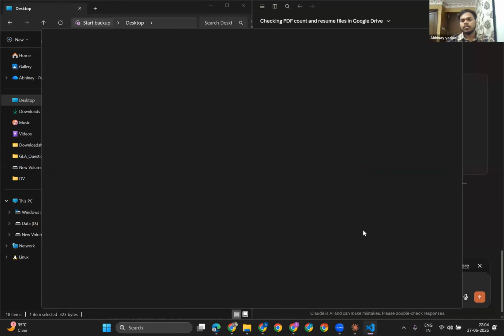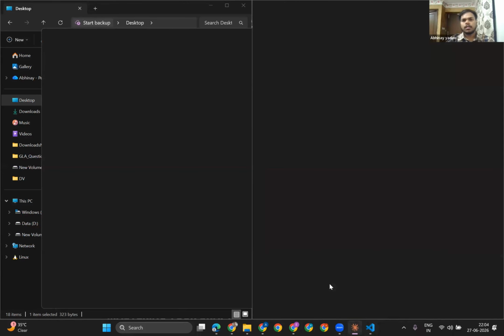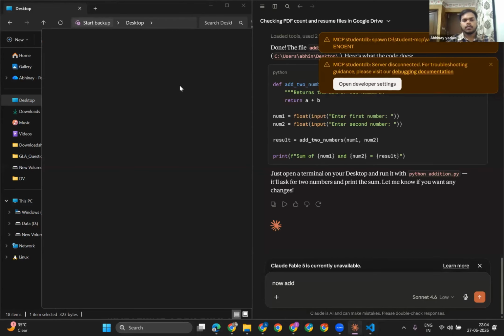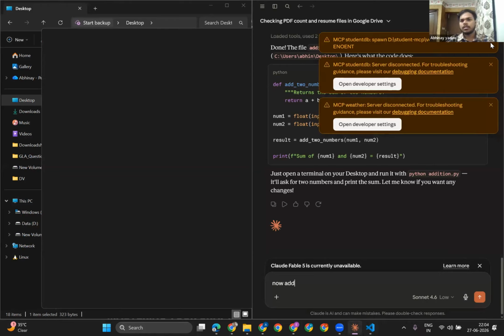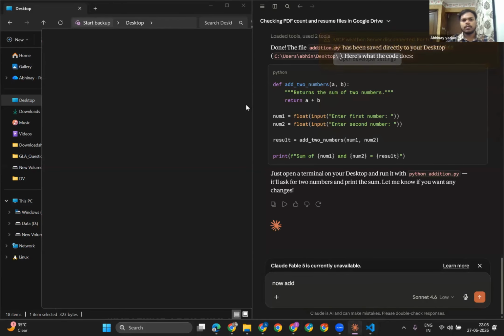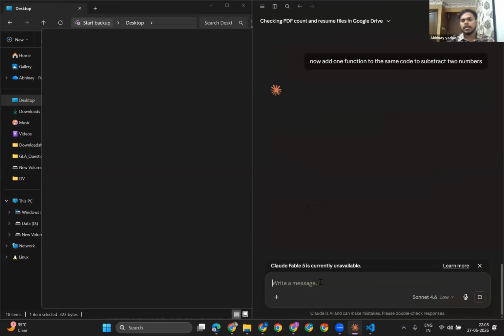Let's say I want to add one more thing. Just give me a second. Actually, so many things are open in the background, so maybe it is lagging somewhere. Okay, let's say I want to add one function to the same code, to subtract two numbers. I will again hit enter.